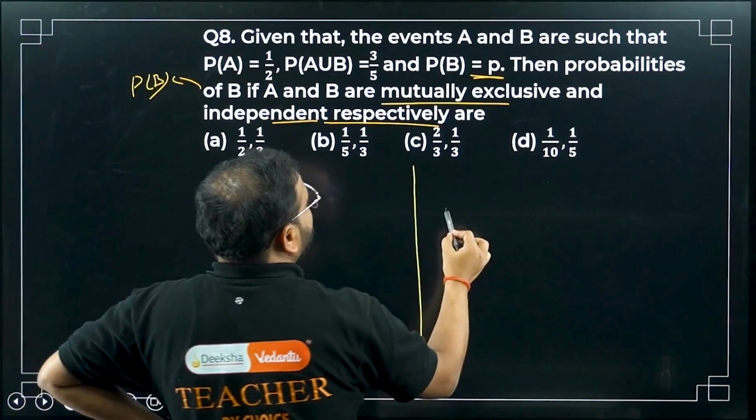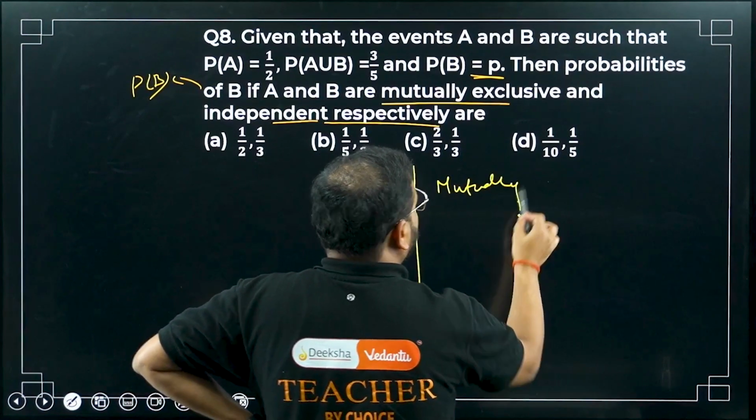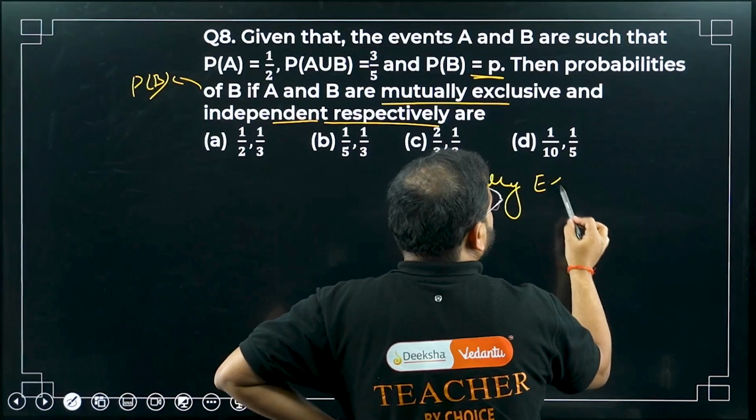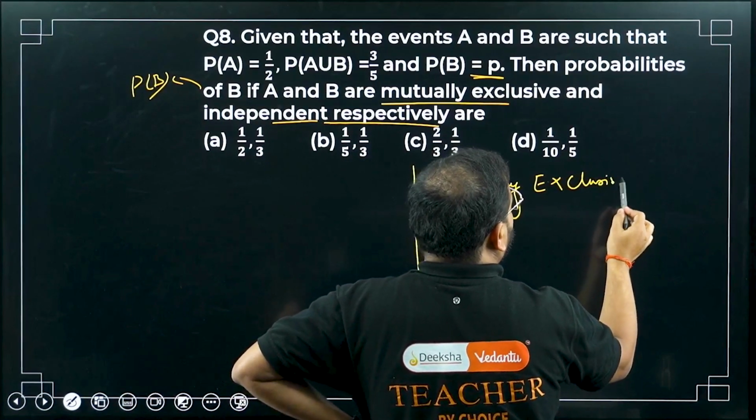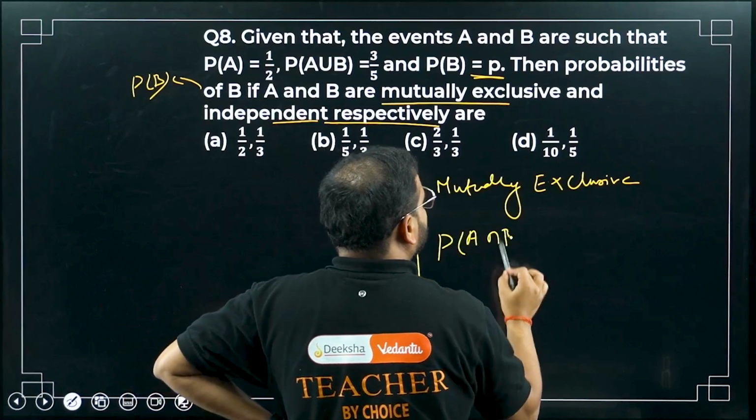Let's look at the first case where we have the condition for mutually exclusive, means no relation at all. It means P of A intersection with B will be what?